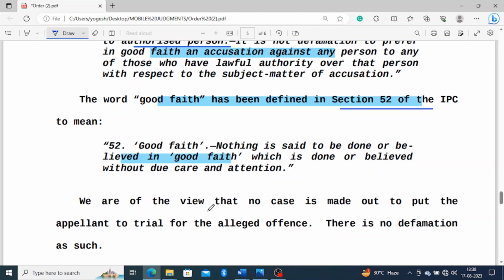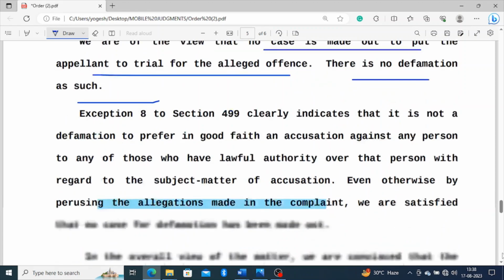So now the court says, after reading the contents of Section 499 exception as well as Section 52, the court has come to the conclusion that no case is made out to put the appellant to trial for the alleged offence. So there is no such defamation as such.